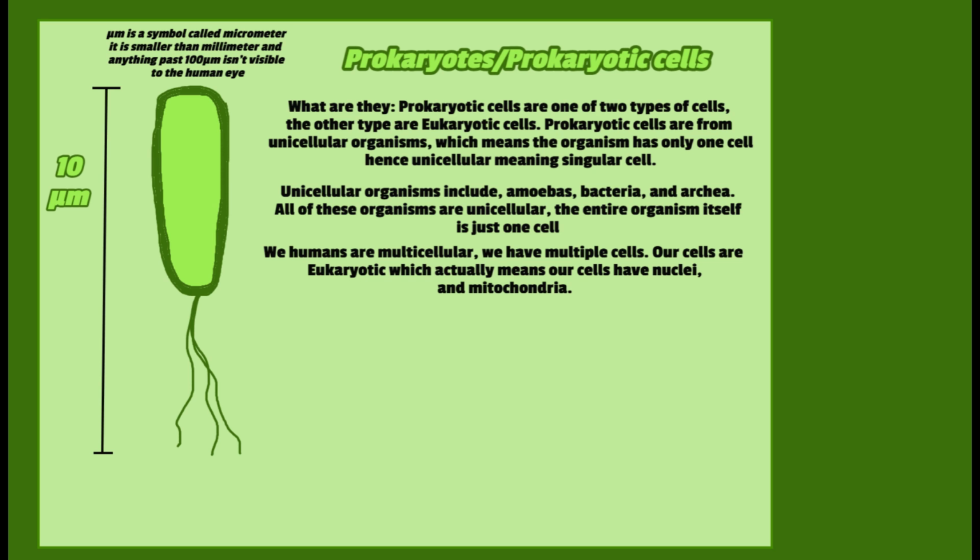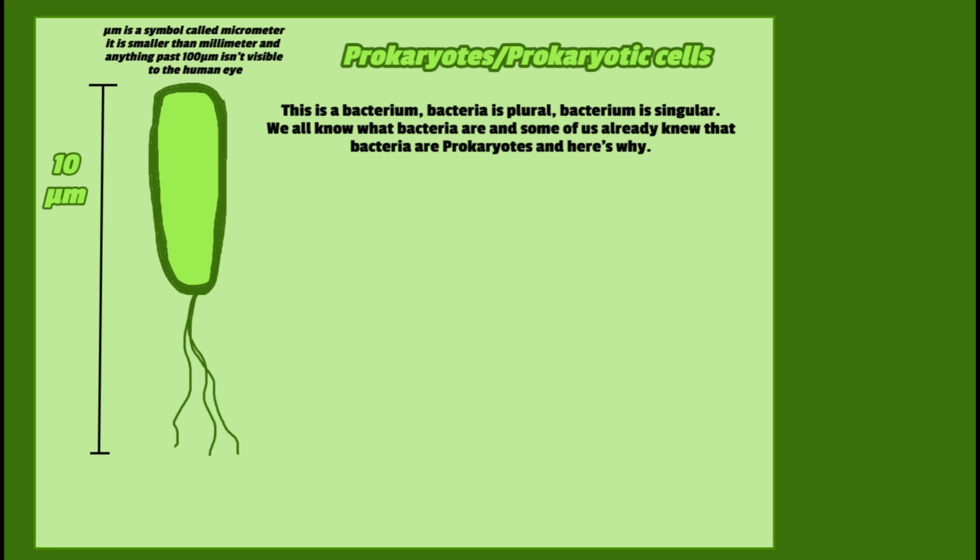We humans are multicellular, we have multiple cells. Our cells are eukaryotic, which actually means our cells have nuclei and mitochondria. There was a spelling mistake, my apologies. This is a bacterium. A bacterium is a single-celled organism.